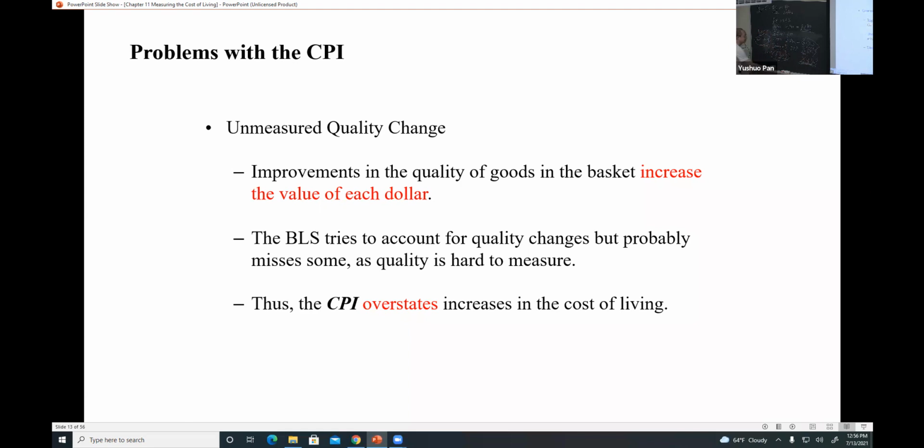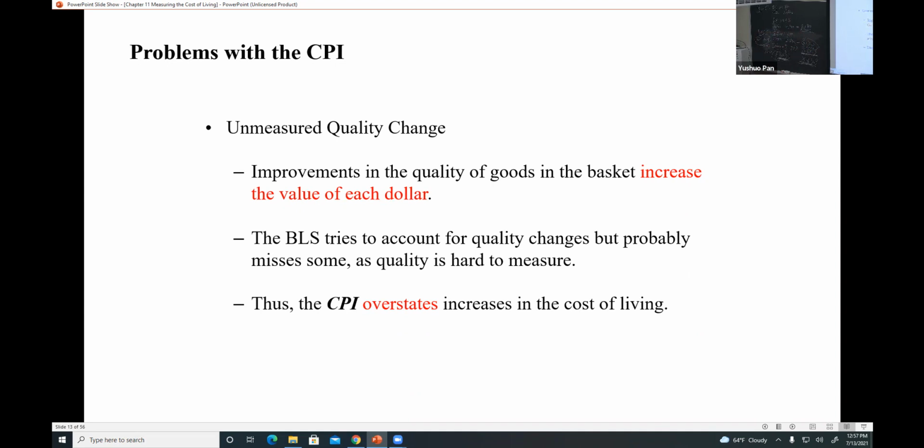So in that case, with a smaller amount of money, I can buy the same quality product, or with the same quality, I can use a smaller amount of money to buy that, which means that increases the value of each dollar. With each dollar here, I can buy higher quality stuff. So that's the example for this one. When the quality improves, that will overstate the increases of living. But for the first two, that will increase. For this one, it's not always true.